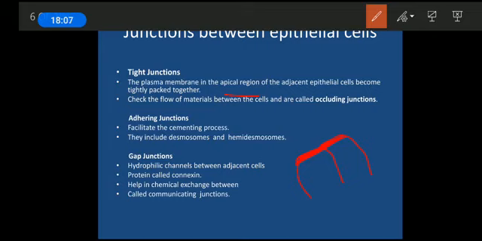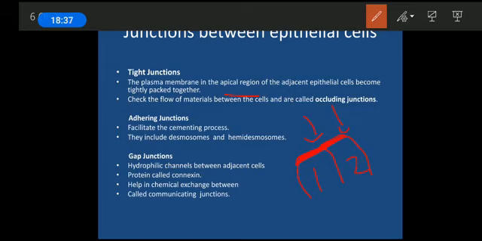We will not be able to tell where the boundary of cell 1 finishes, or where the boundary of cell 2 starts. Here the apical parts of cell 1 and 2 are held together very tightly, so that nothing can get inside from here. You do not have any intercellular spaces between them. You cannot observe the intercellular spaces, right?